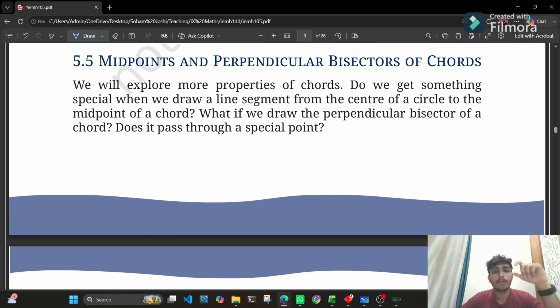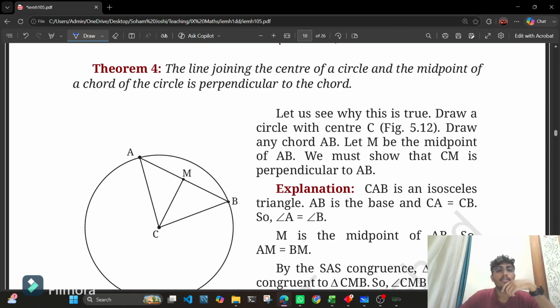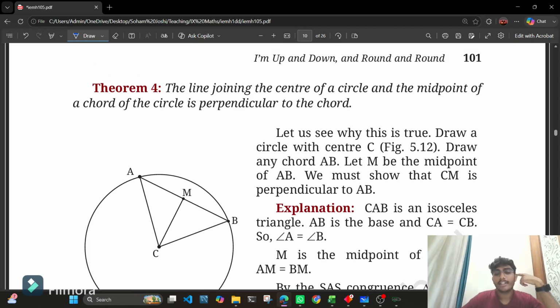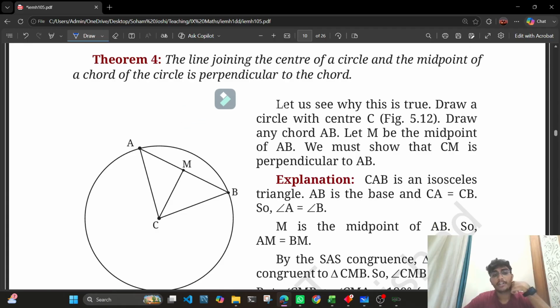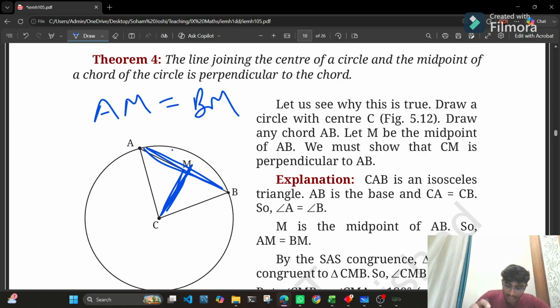Moving further, we have midpoints and perpendicular bisectors of chords. Now, what does our theorem 4 state? It states that the line joining the center of a circle and the midpoint of a chord of a circle is perpendicular to the chord. I'll read it again. The line joining the center of the circle and the midpoint of a chord. So we have a chord AB, we have a center C, and the midpoint M, that means AM is equal to BM. The line joining the center of the circle and the midpoint of the chord is perpendicular to the chord.